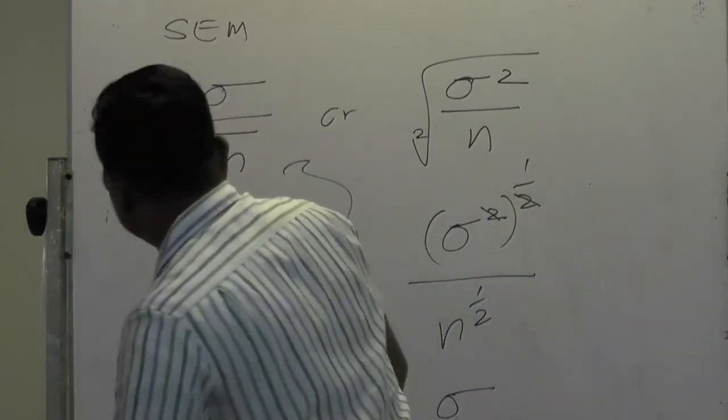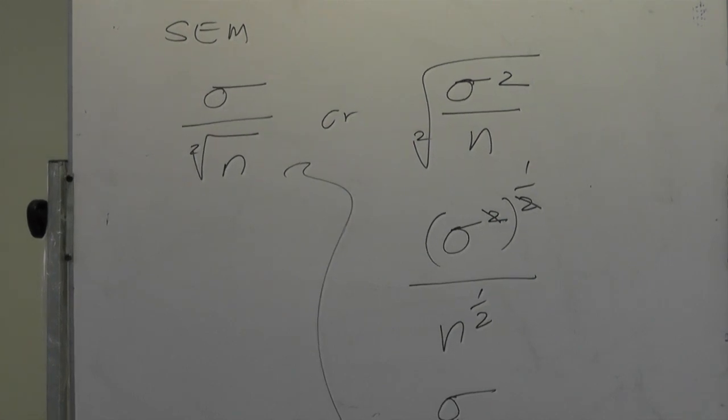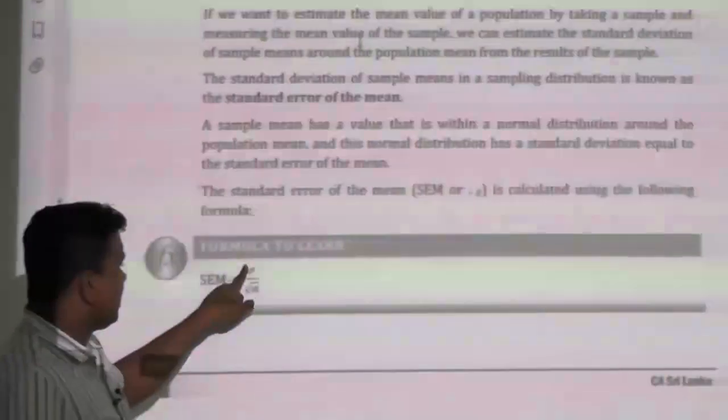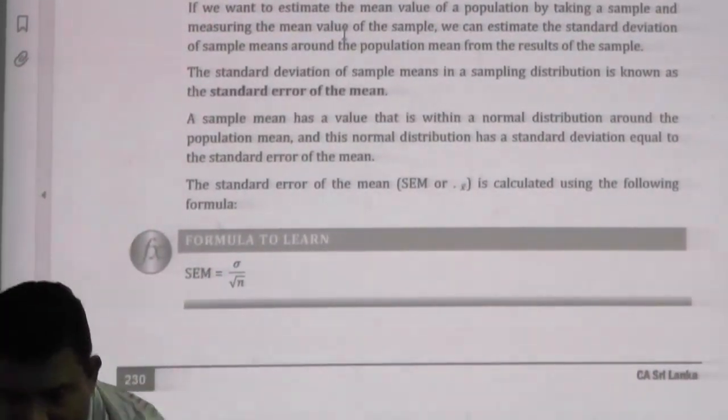Okay. Now let's take the study text again. Standard error of the mean will be standard deviation divided by square root of n. Let's see the application.